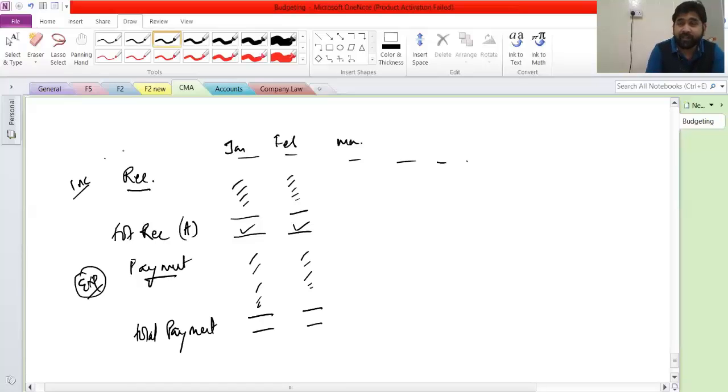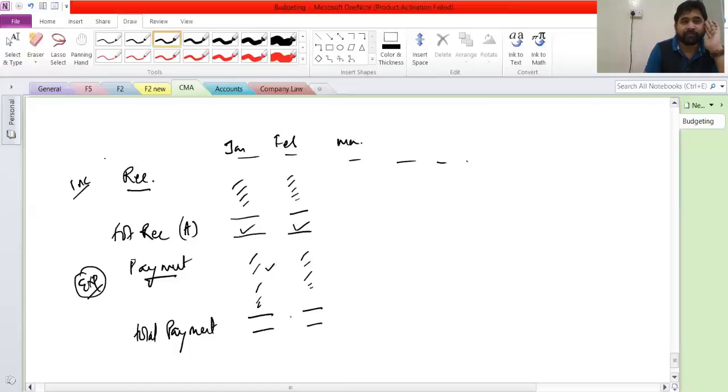Second, don't hesitate to write capital expenditure also. For example, you are purchasing a machine and paying cash. No problem, go ahead and write it here. Don't think this is some kind of P&L where capital expenditure will not be recorded. We are not making any of that. We are making a cash book. Simple. Cash comes in, I will write. Cash goes out, I will write.